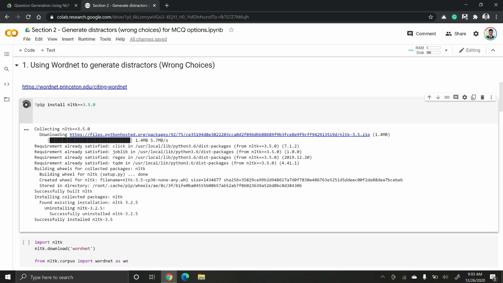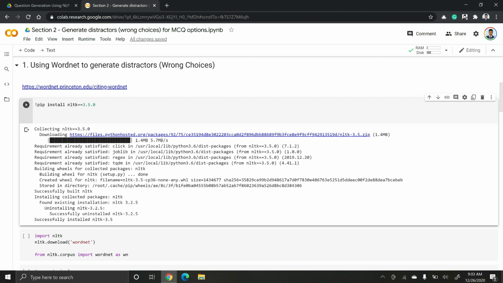NLTK is a Python library that is used for natural language processing tasks, and it is one of the popular libraries out there, including Spacy, TextBlob, etc.